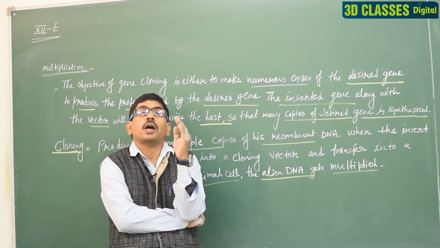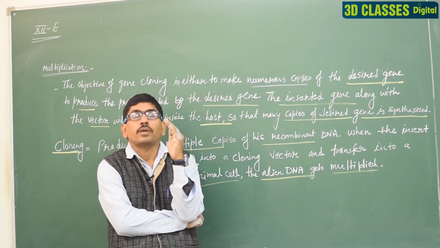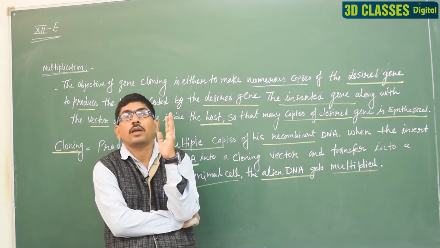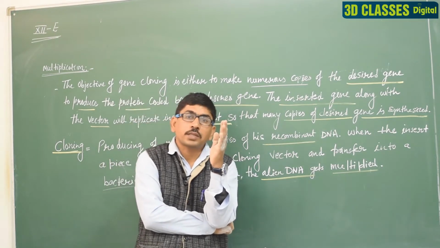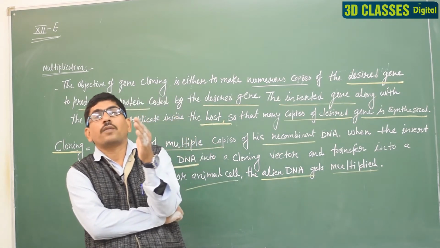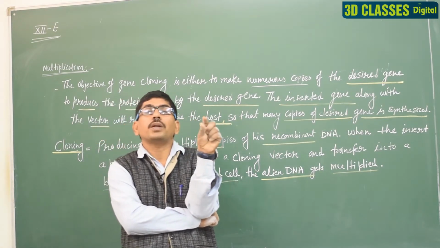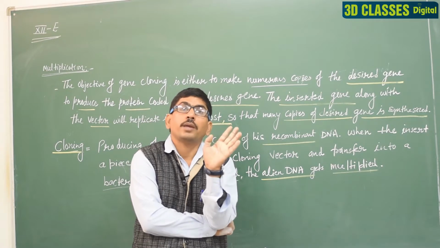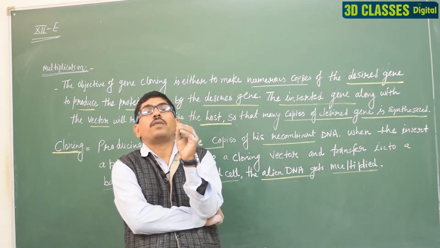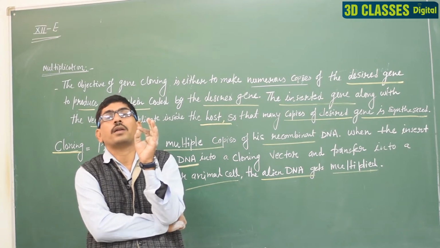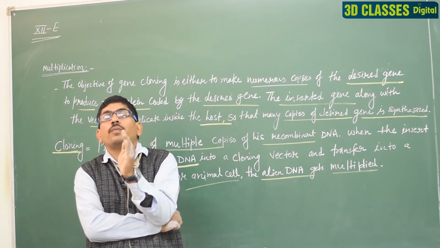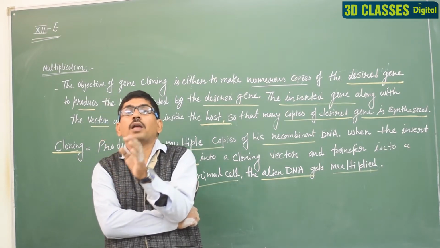This DNA is transcribed and makes the mRNA, and this mRNA makes the polypeptide chain, and this polypeptide chain forms a particular enzyme.